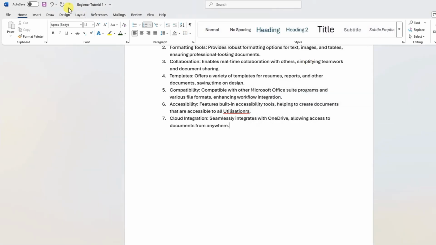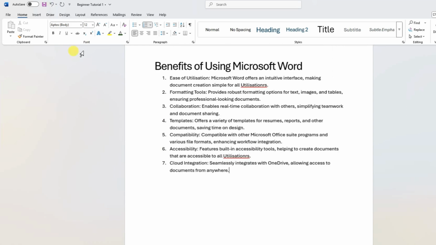So close this one, and there is an undo option here. If I want to undo any action, just click this arrow and it will undo my action.